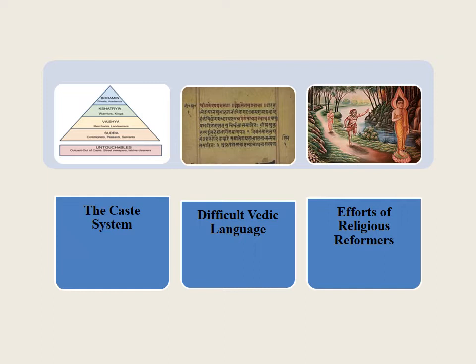Difficult Vedic language. The Vedic literature had been written in Sanskrit, which was beyond the comprehension of common people. Many could not understand the Vedic mantras recited by Brahmin priests. Efforts of religious reformers. The unrest against the evils that had crept into Vedic religion and society led to the rise of a number of intellectuals and holy men. Vardhamana Mahavira and Gautama attracted many who were longing to be liberated from oppression of Brahminical order.